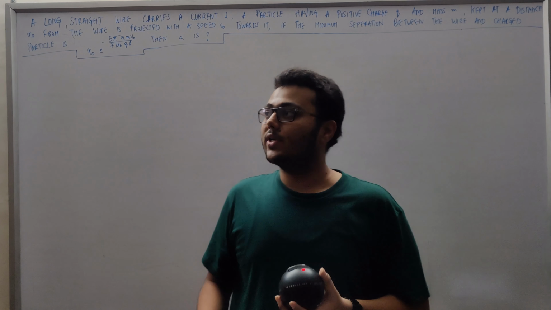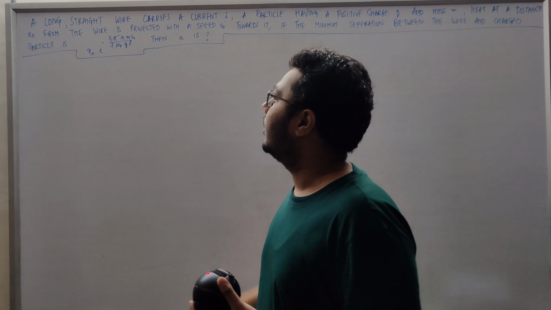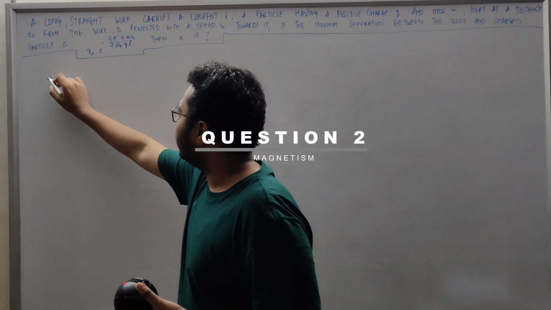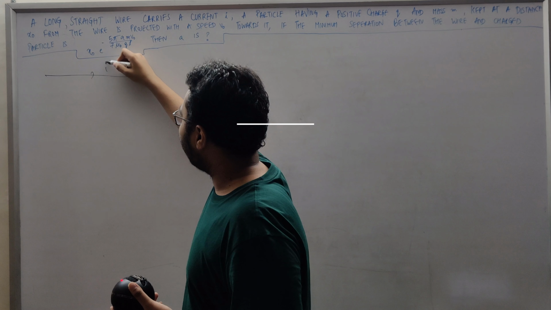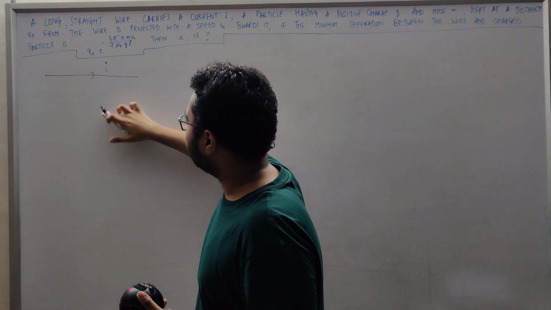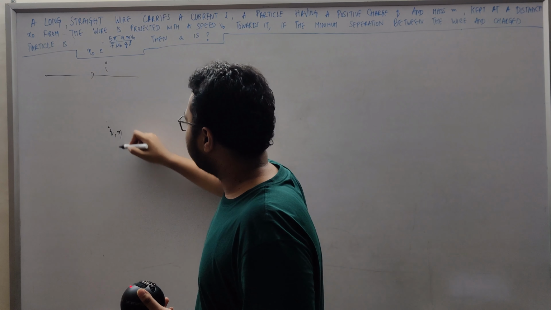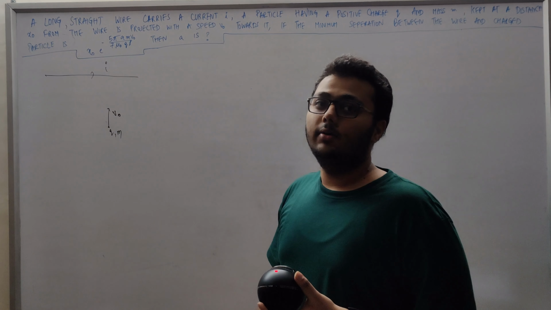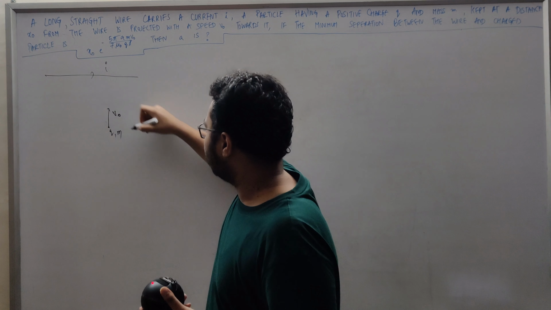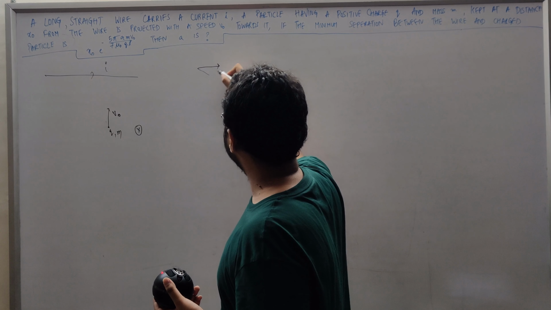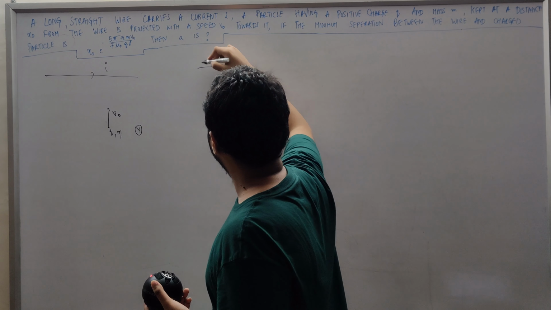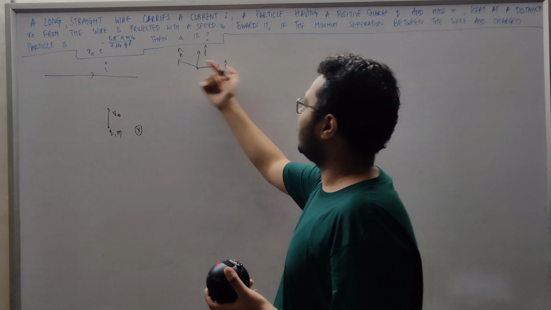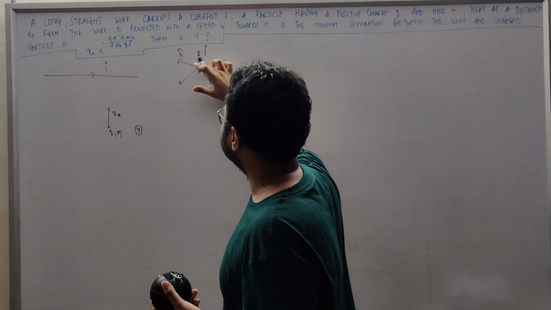Okay, so this question says we have an infinitely long straight wire. A long straight wire actually is an infinitely long straight wire. So we have an infinitely long straight wire with a current I, and here is a charged particle, let's say Qm, and we have projected it with a velocity v0. Right now the magnetic field over here is inside the plane. Let's say this direction is i cap, this is j cap, and this direction out of the plane is k cap. We can draw it over here also.